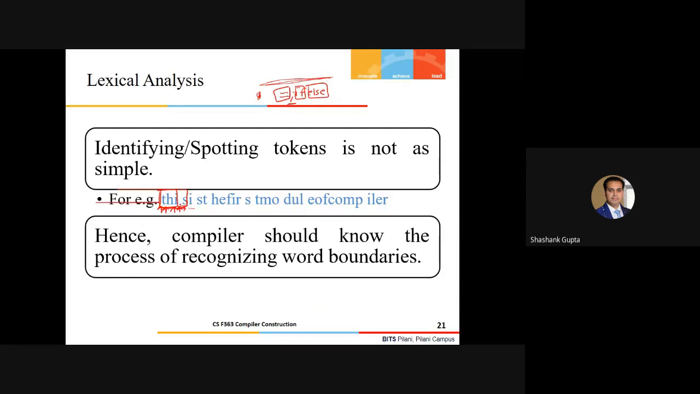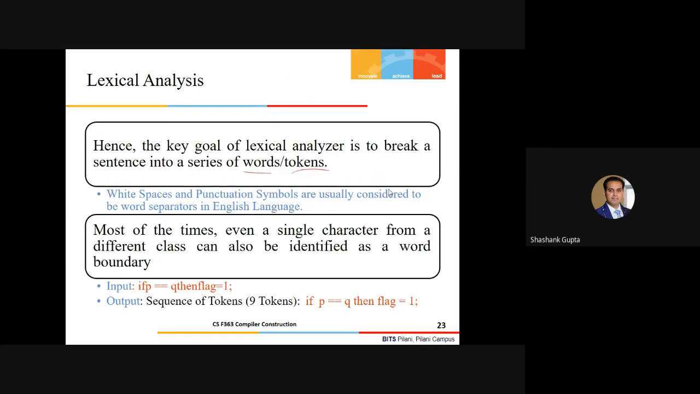So here, white spaces are not making my life easy. Rather, they are making my life more rigorous, because I know the word boundary is not somewhere here, it is somewhere after S. Similarly, the word boundary is not here just because of this white space, it is somewhere here. Right? But sometimes white spaces and punctuation symbols are considered to be the word separators.